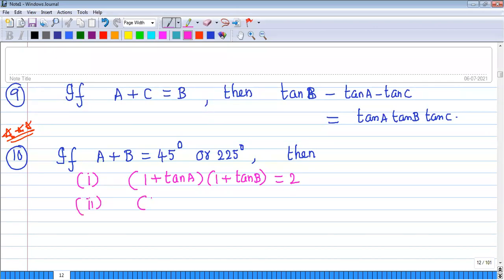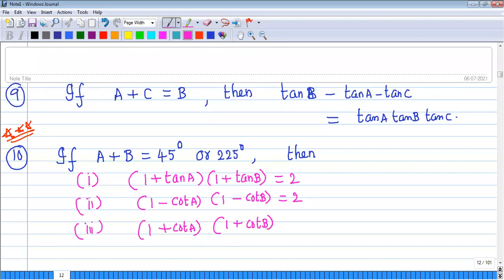Second one, 1 minus cot A into 1 minus cot B is also 2. Third one, 1 plus cot A into 1 plus cot B equals 2 cot A cot B. It's not 2, it's 2 cot A cot B. So here you put a star mark because it is somewhat different. 1 plus cot A into 1 plus cot B is equal to 2 cot A cot B, whereas 1 plus tan A into 1 plus tan B is equal to 2, and 1 minus cot A into 1 minus cot B is equal to 2.